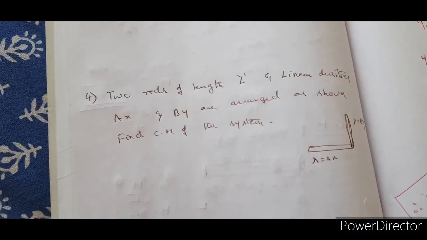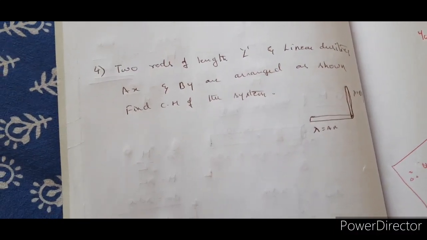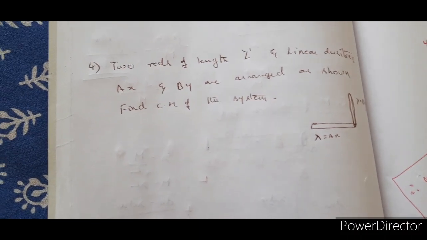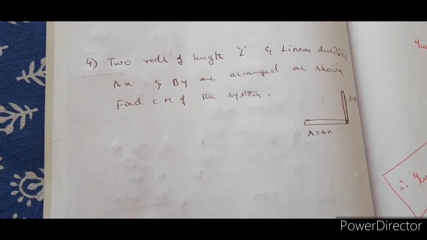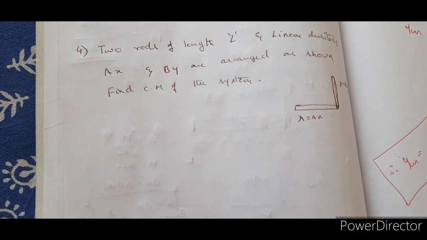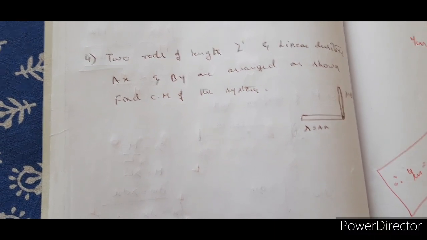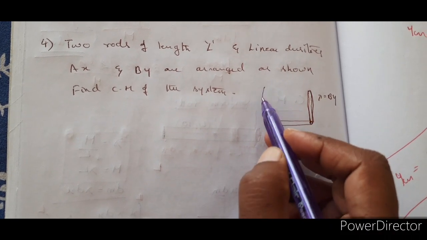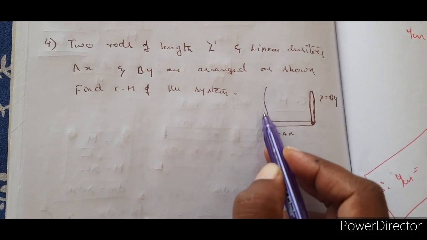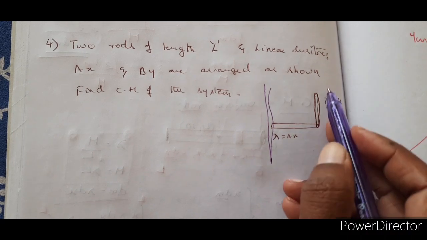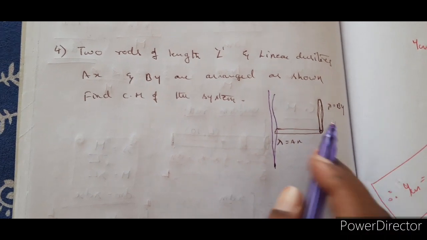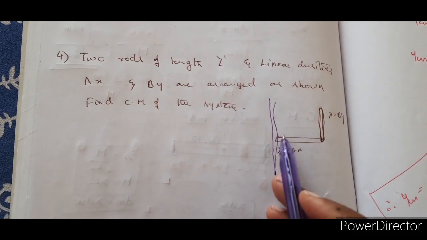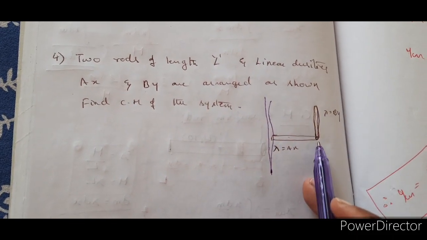Please make a note. Yes, let's see the fourth one. Then finally I'll go back to the third one. So the first and second problems we saw. The fourth one is similar to what we have just discussed, so that we can see the application part of it. Now here, this is how the system is. There are two rods whose linear densities are Ax and By, arranged as shown in the figure. One is along the x-axis and the other along the y-axis.